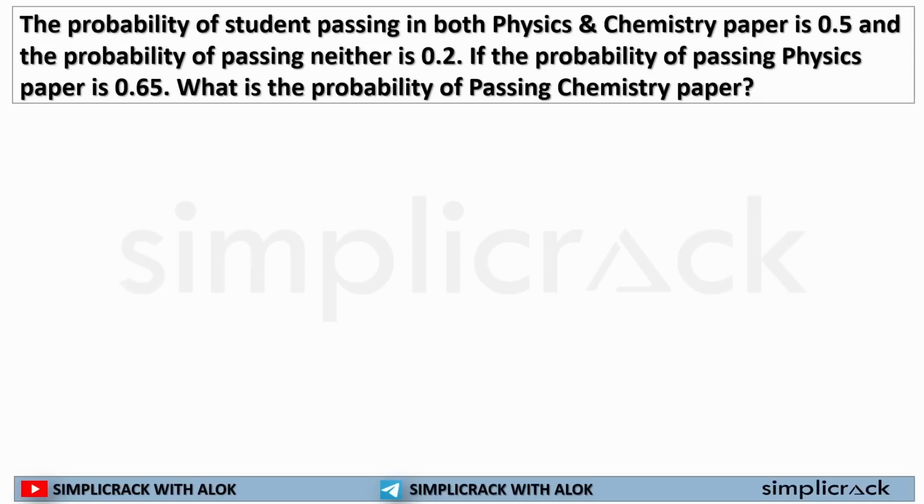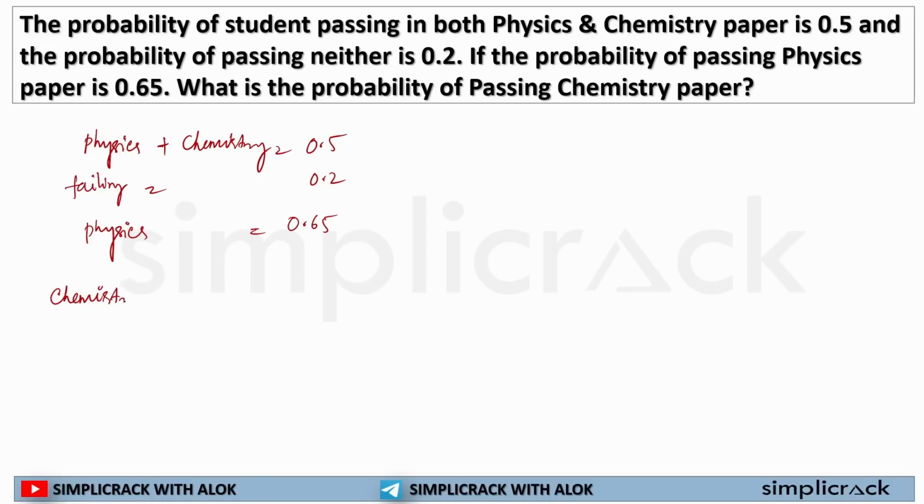Now, in this question it is written: the probability of students passing in both physics plus chemistry is 0.5. The probability of passing neither, so failing the exam, is 0.2. The probability of passing the physics paper is equal to 0.65. What is the probability of passing the chemistry paper?